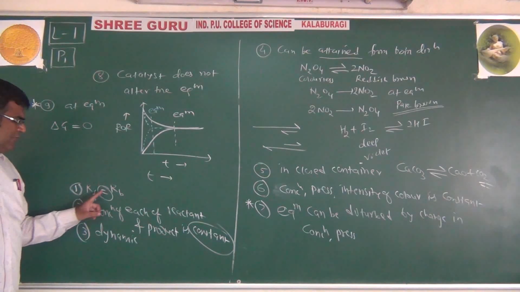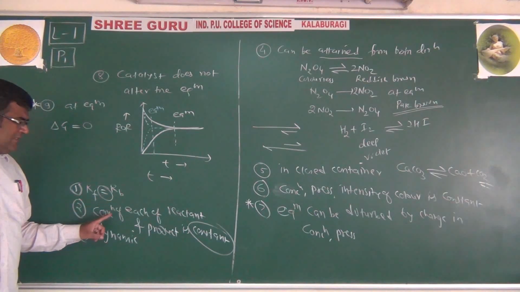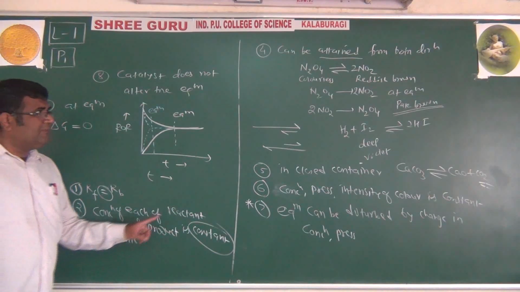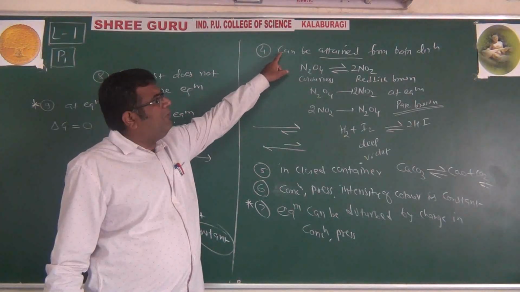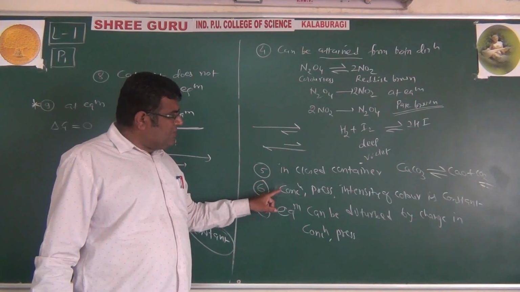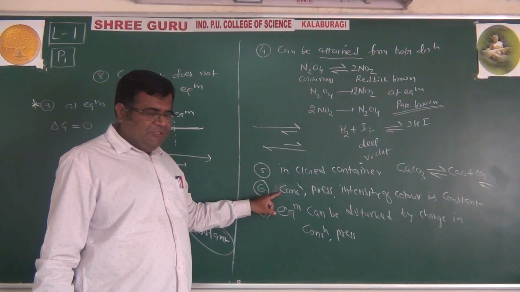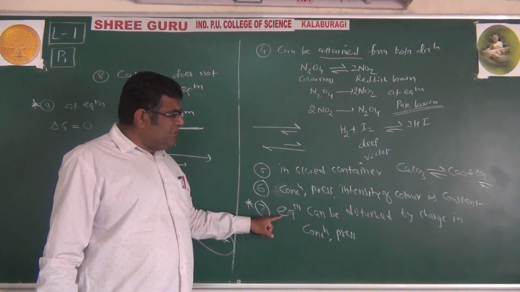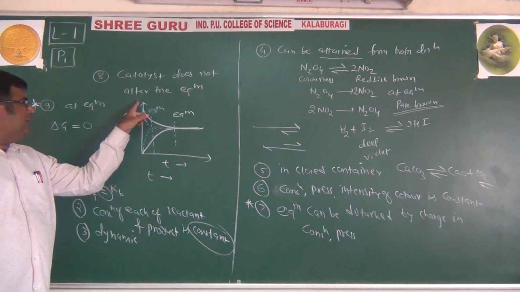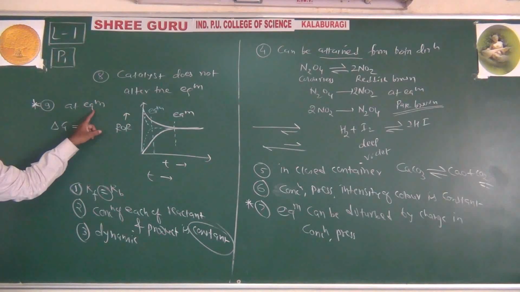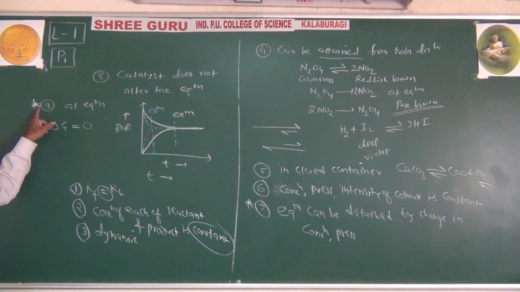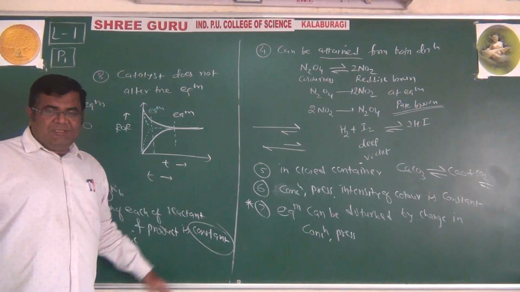Rate of forward reaction is equal to rate of backward reaction. Concentration of each of the reactant and product is constant. Equilibrium is dynamic in nature. It can be obtained from both directions. It is attained in a closed container. Concentration, pressure, intensity of color is constant. Can be disturbed by changing concentration, pressure. Catalyst does not alter the equilibrium, and at equilibrium the free energy change of reaction is equal to 0. We will see these 2 points, 9 point and 7 point, in detail afterwards.